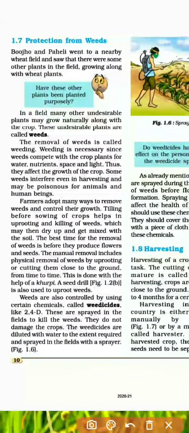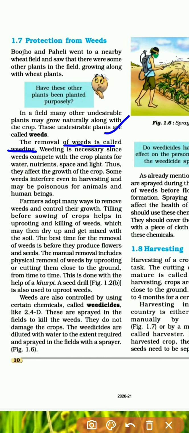Okay, take out your pencil and underline this paragraph here. In a field, many other undesirable plants may occur naturally, the weeds. Underline this whole paragraph, from here to here. Okay, so we have learned about weeds. Weeds are not needed, they are undesirable plants. Since they are not desired in the crop field, we have to remove them. The removal of weeds is called weeding.